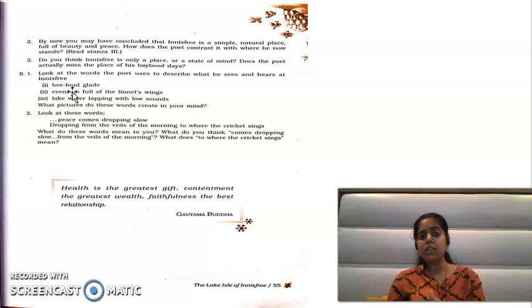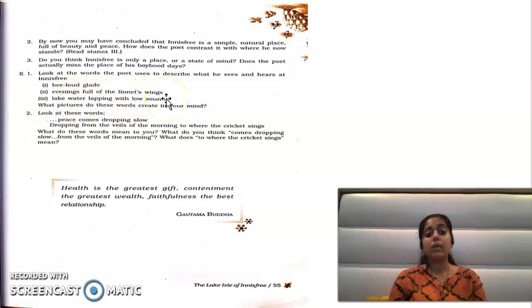कोई भी ऐसी open space जहाँ पे honeybees के buzzing की आवाज आ रही हो, उसको इसने 3 words में लिख दिया, be loud glade. Okay, so that's how he has converged the words, and that's how he has converged his feelings into these 3 words. Next one, evenings full of linnet's wings.